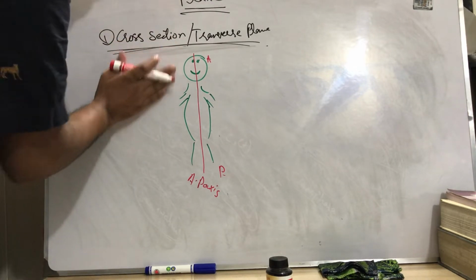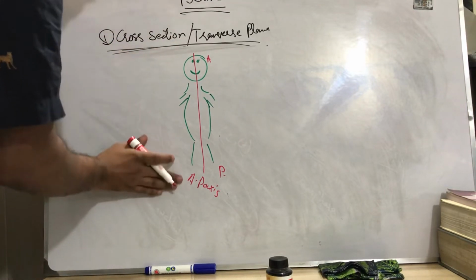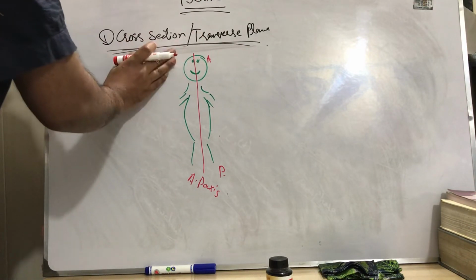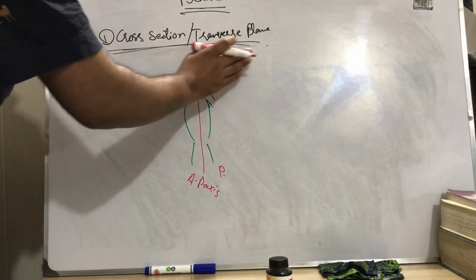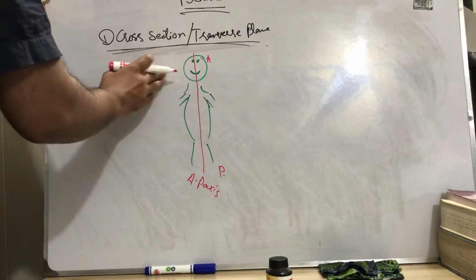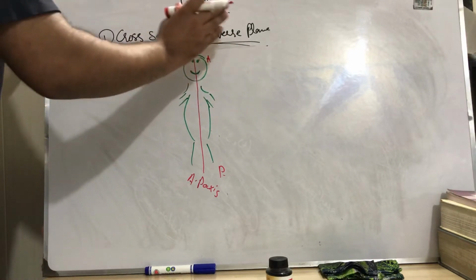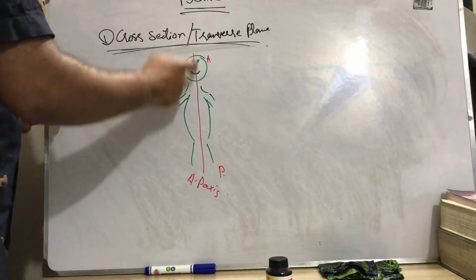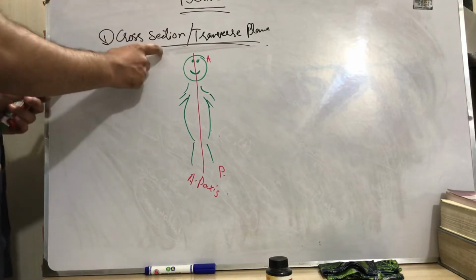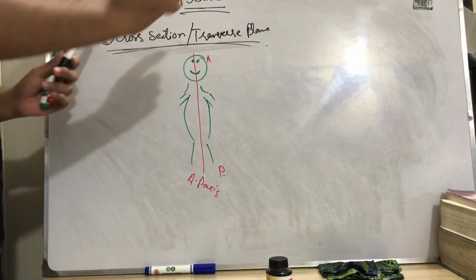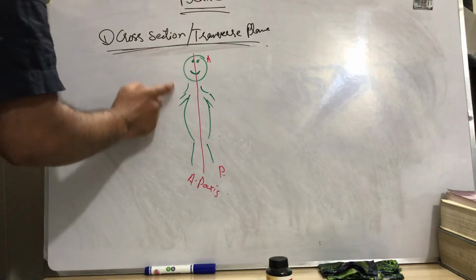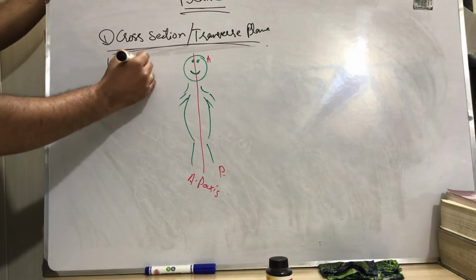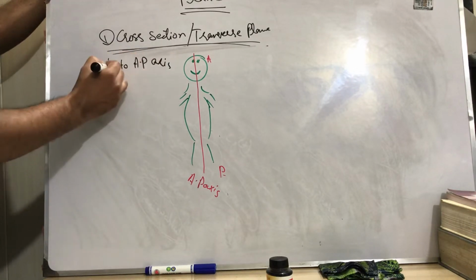Once we know the anterior posterior axis, we can easily find the cross section or transverse plane. The cross section or transverse plane is always at right angle to the anterior posterior axis.